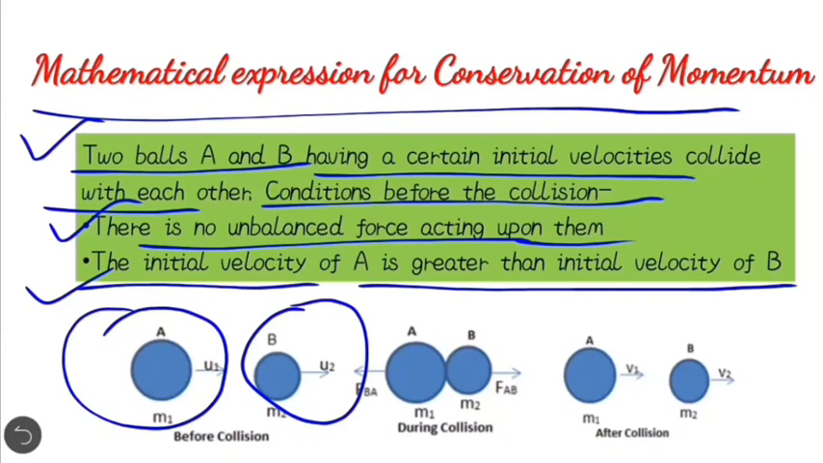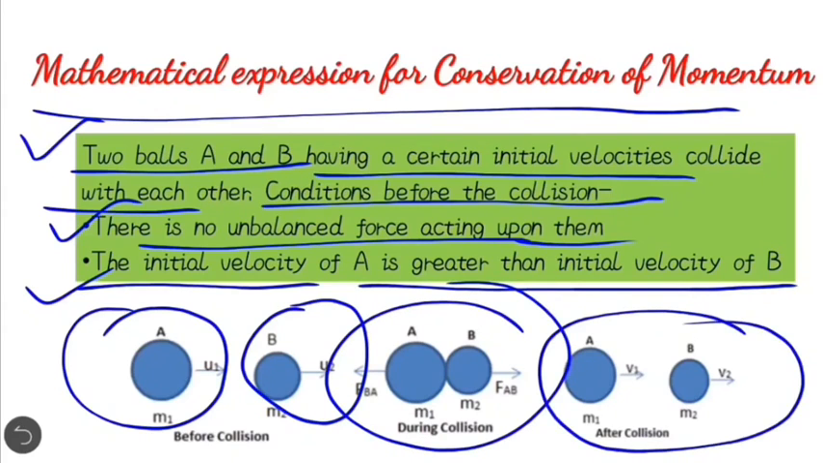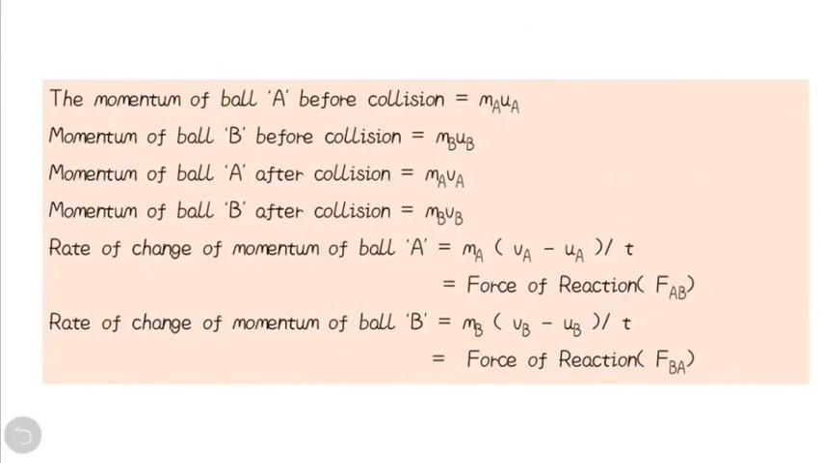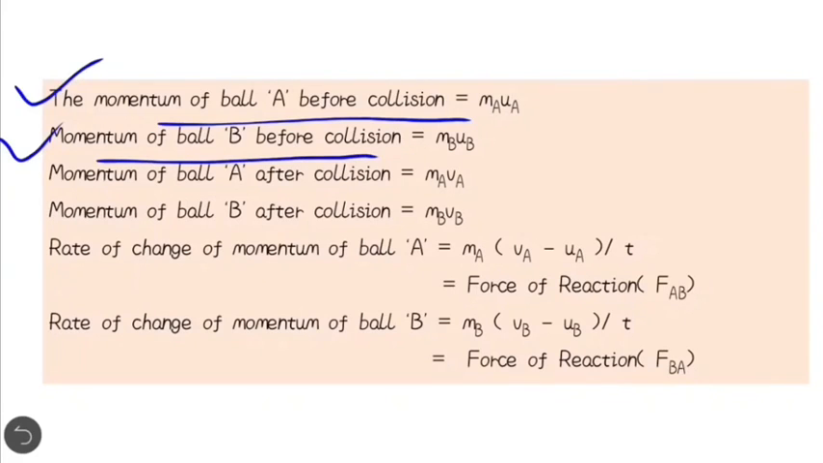During collision the momentum will change, and after the collision they are moving with velocities v1 and v2 respectively. So the momentum of ball A before collision will be ma ua. Momentum of ball B before collision will be mb ub, and momentum of ball A after the collision will be ma va, and momentum of ball B after the collision will be mb vb.